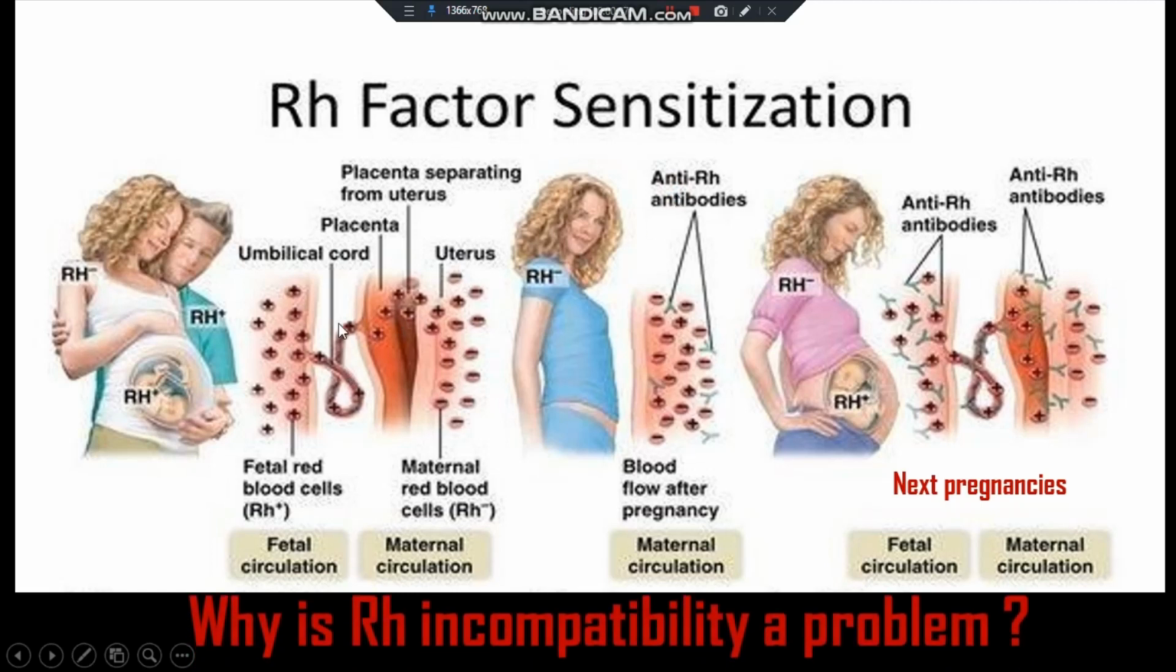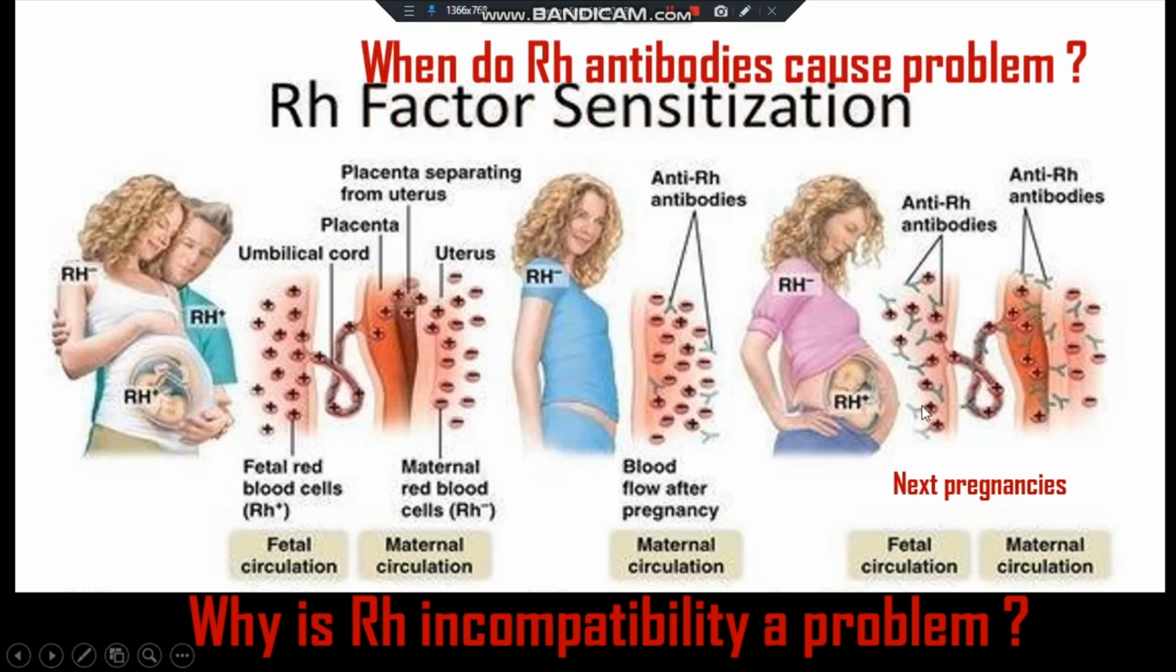When the blood of the Rh positive fetus gets into the bloodstream of an Rh negative woman, her body will recognize that the Rh positive blood is not hers, and her body will try to destroy it by making the anti-Rh antibodies. These antibodies can cross the placenta and attack the fetus's blood cells, and this can lead to serious health problems, even death for a fetus or a newborn.